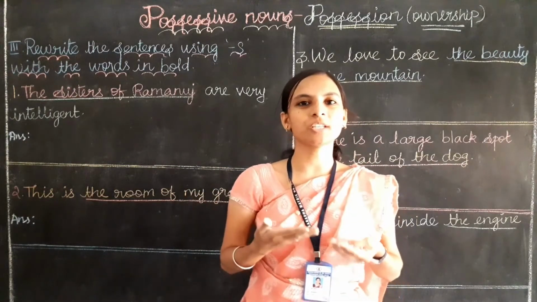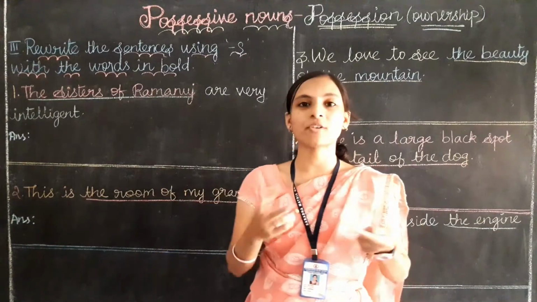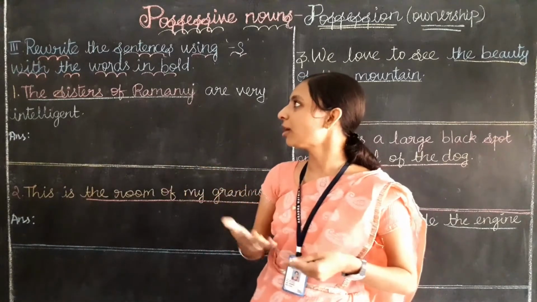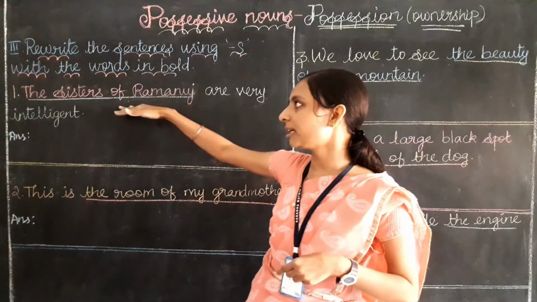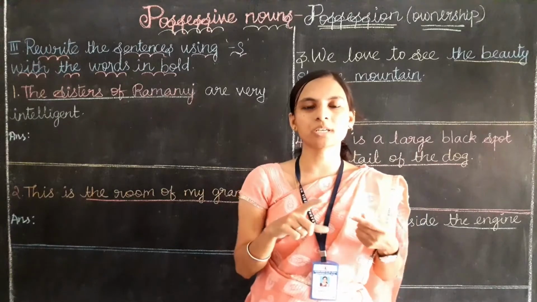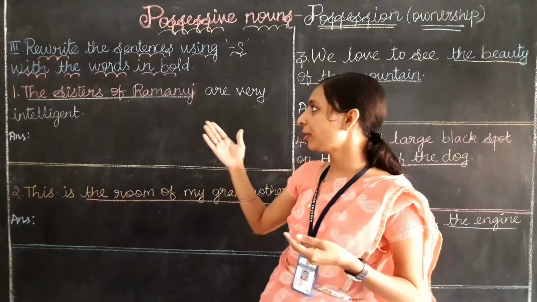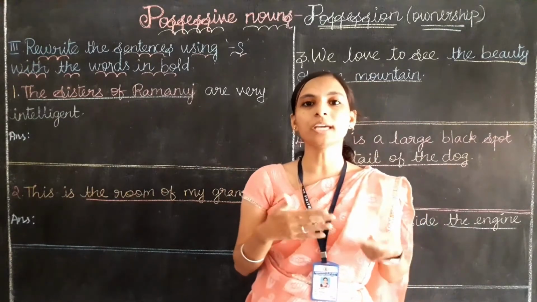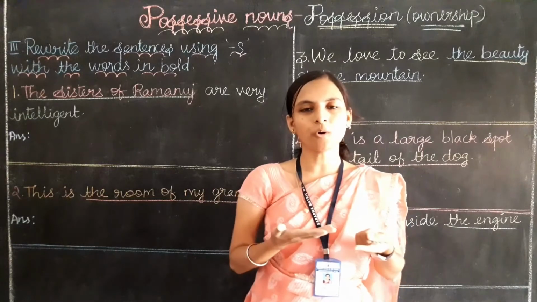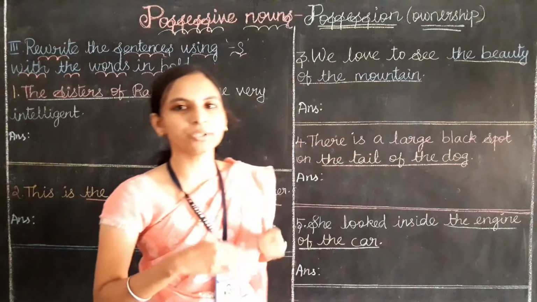Work exercise, which is in your book, page number 43 and 44. So I have written the question. We have already completed 2 Romans. Now this is the 3rd Roman. In this Roman, you are going to change the possession form by using 'of' into the possession form using apostrophe s. So we are going to use apostrophe s to show the possession, to show the ownership. Possession is nothing but showing the ownership. So we are going to do this exercise. Let's start doing the exercise.